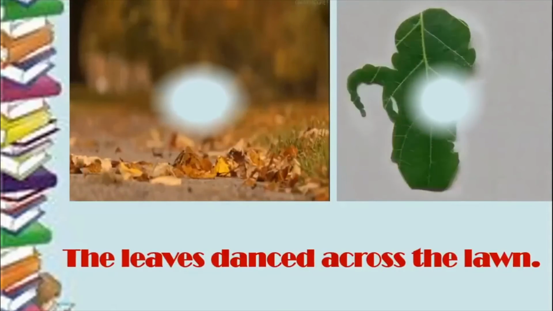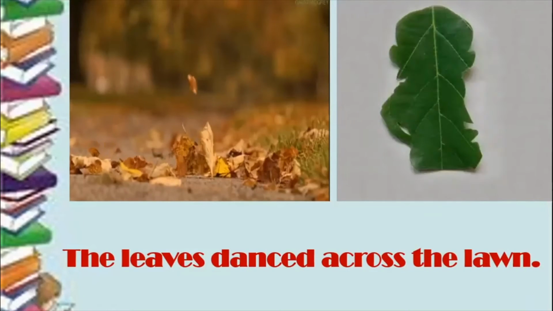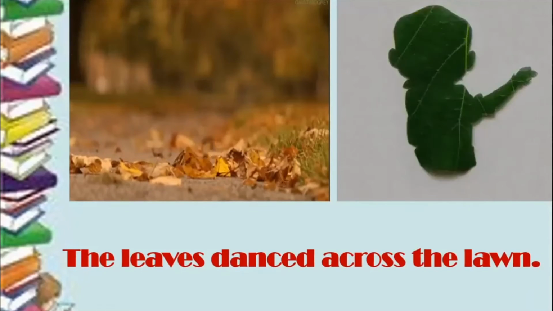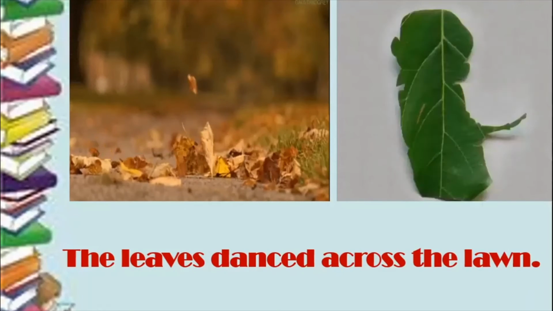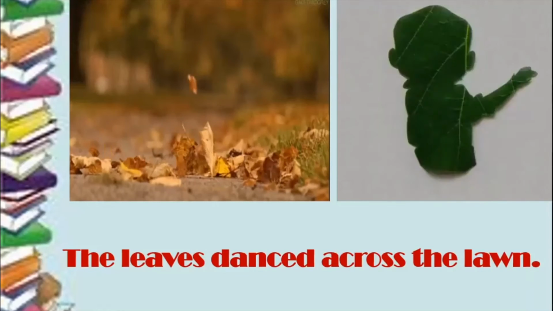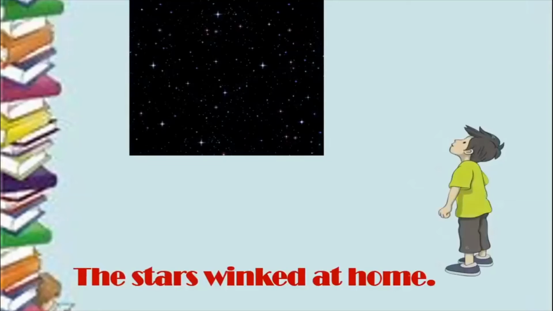Let us look at some more examples quickly. So the leaves danced across the lawn. That means the leaves were blown away by the wind and they moved across the lawn. But saying that the leaves danced, can you see a leaf dancing? Is it possible? So that is personification. You're personifying the leaf. See, look at this. The stars winked at me. So there's this boy who's saying the stars are winking at me.